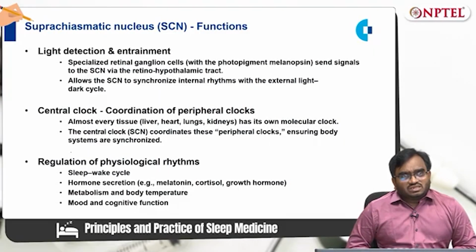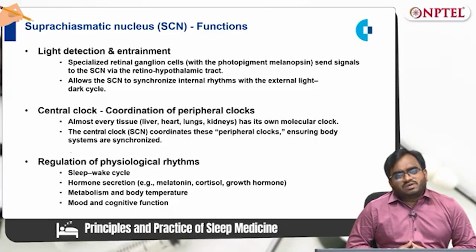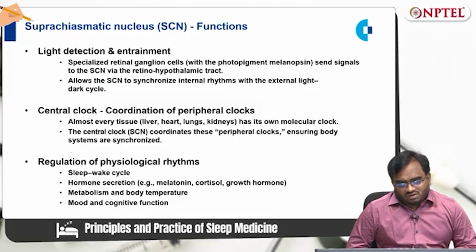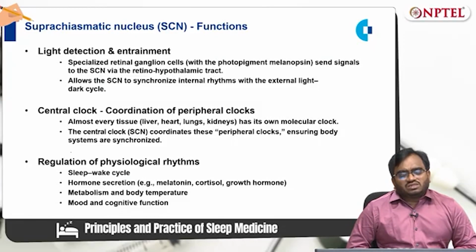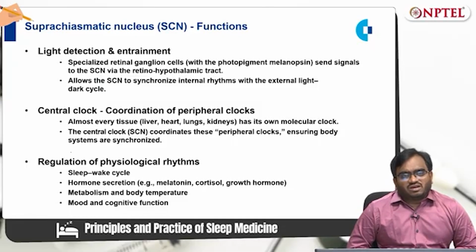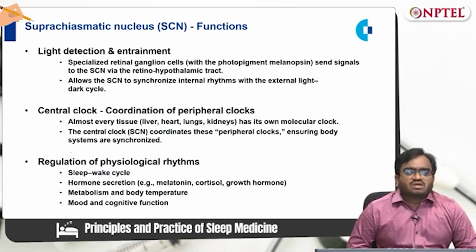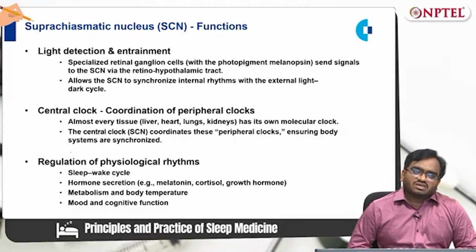So now, first function is light detection and entrainment. Next, the suprachiasmatic nucleus acts as a central clock for circadian rhythm, that is, it is a master clock. So that is the central clock. Similarly, almost every tissue in our body, liver, lung, etc., has its own molecular clock, they are peripheral clocks. This central clock coordinates with the peripheral clocks, ensuring body systems are synchronized.